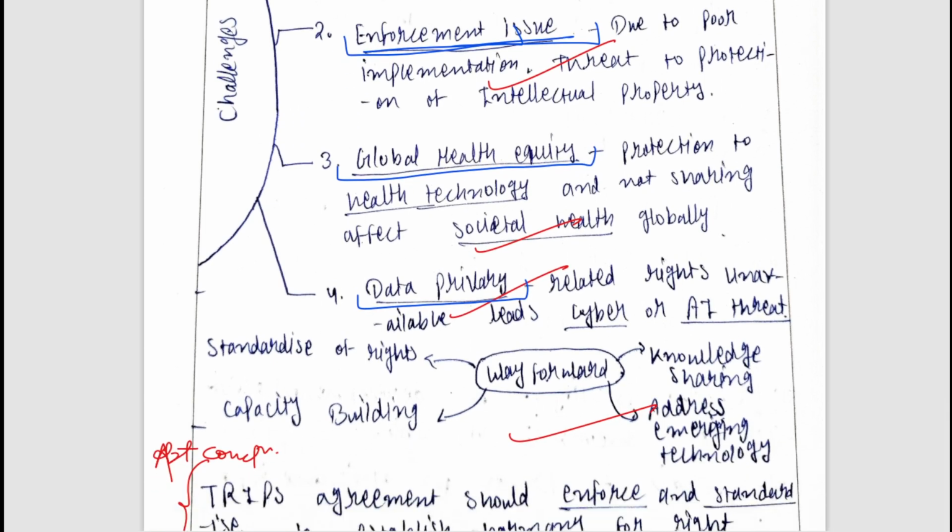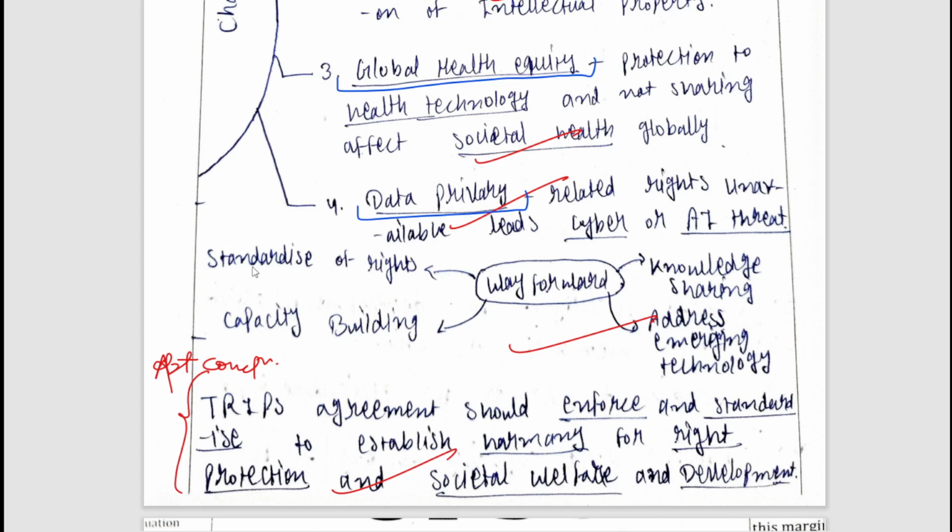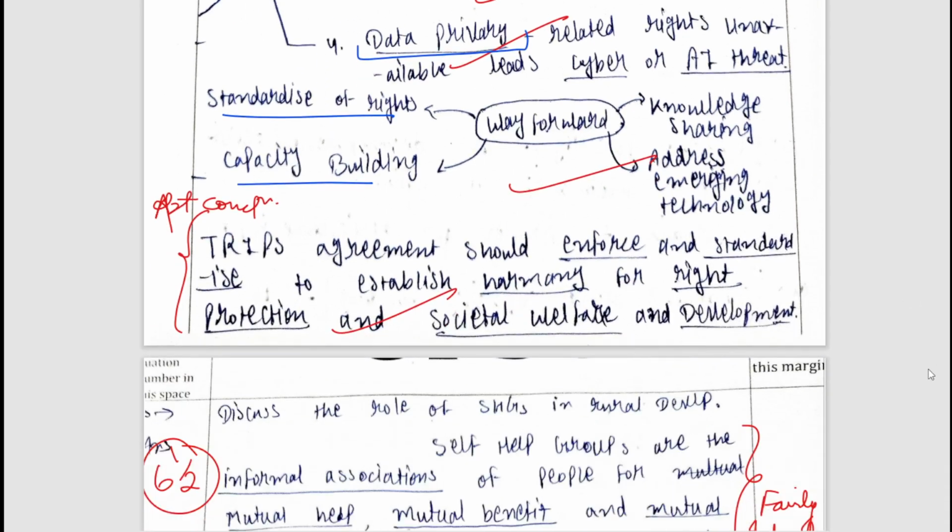Now what could be the way forward? We could standardize the rights. There could be capacity building, knowledge sharing, and addressing emerging technology. So, a well written answer. All the aspects have been well covered and appropriately concluded. You can pause and read the answers. Now let's move to the next question.